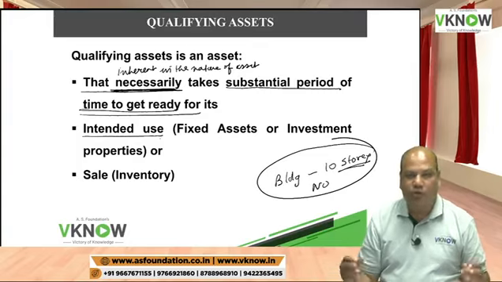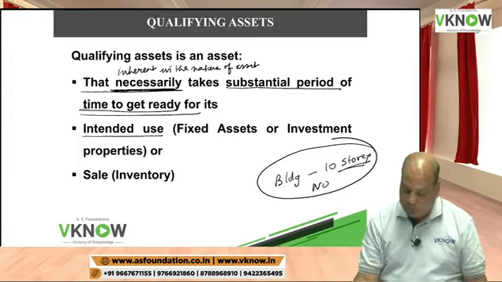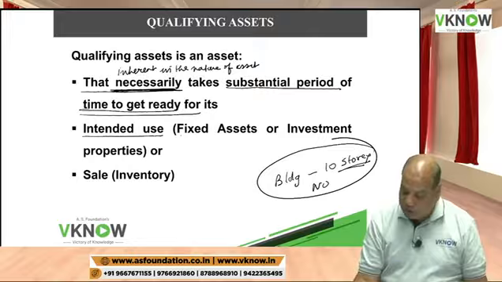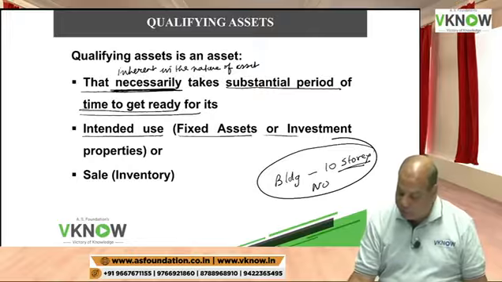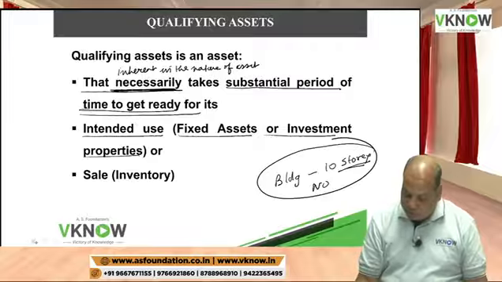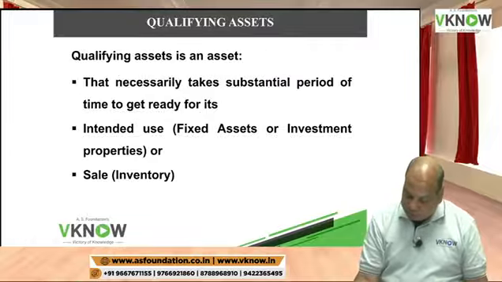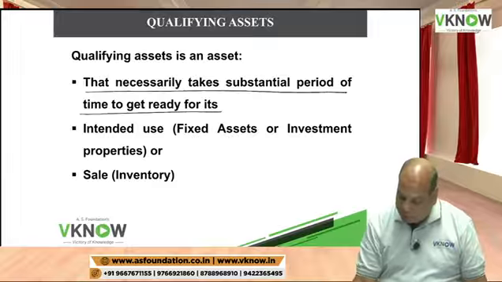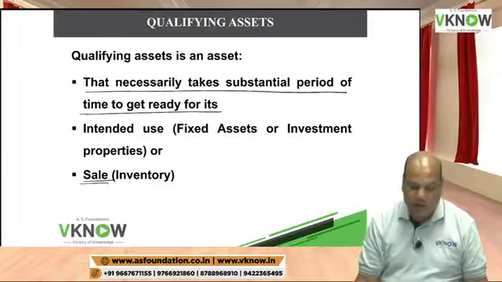That is the purpose for which you are going to construct or manufacture or produce it. An example here is a fixed asset or investment property, or an asset that necessarily takes a substantial period of time to get ready for its sale.